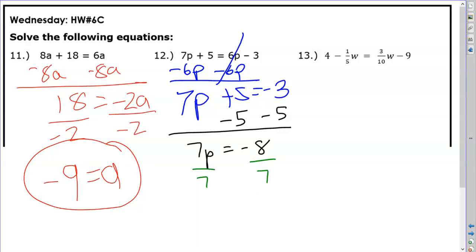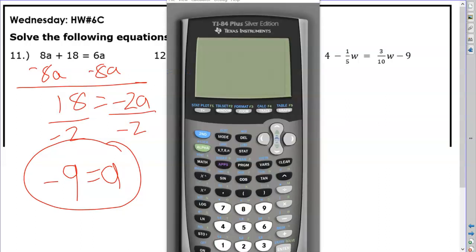And it looks like I get -8 divided by 7 is probably going to be some wacky number. Let's see. -8 divided by 7. Yeah, that's a pretty long number. I think it might start to repeat here. 1, 4, 2.